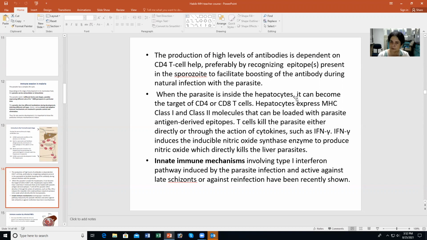Then there are innate immune mechanisms. And these innate mechanisms actually involve the type 1 interferon pathway, and these are induced by the parasite infection and are active against late schizonts or against reinfection. It has recently been shown that these innate immune mechanisms can also act against reinfection.